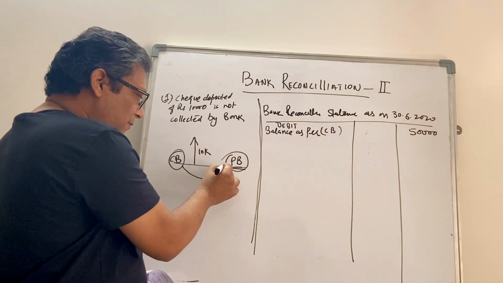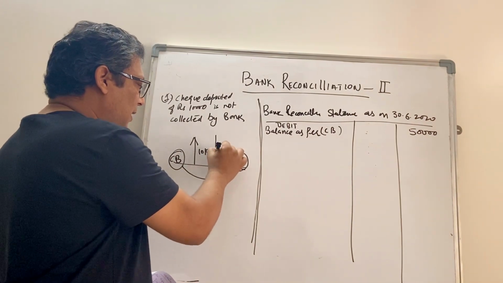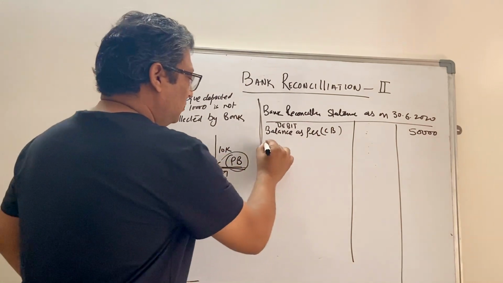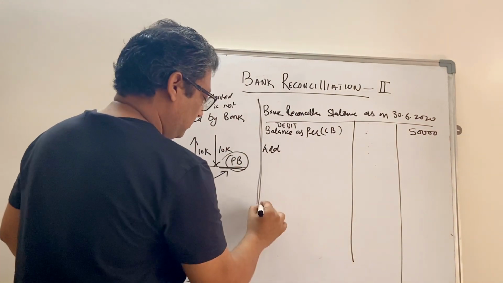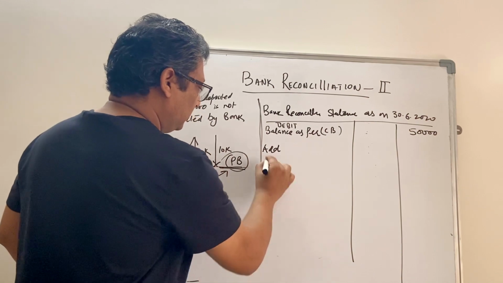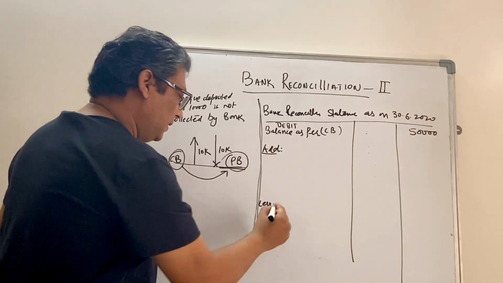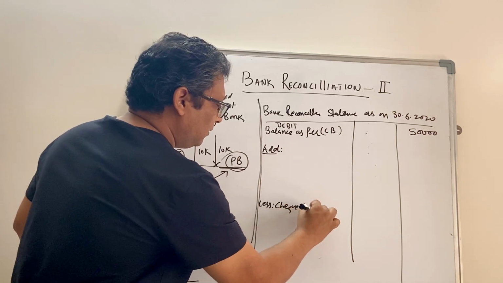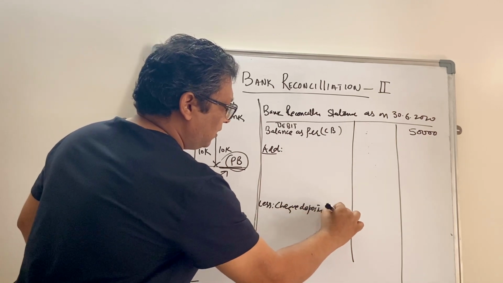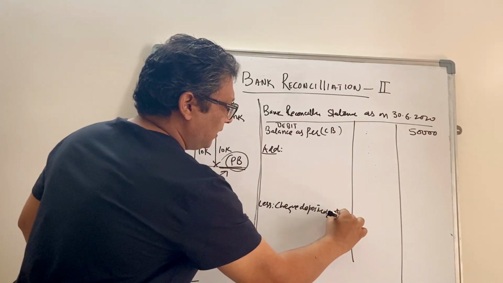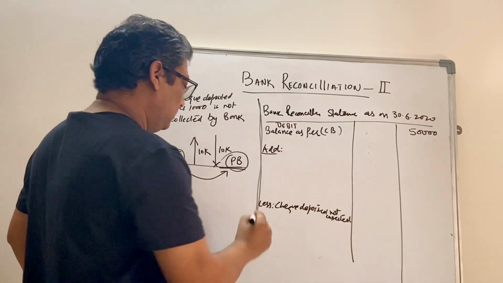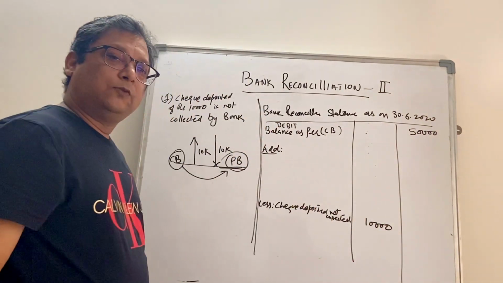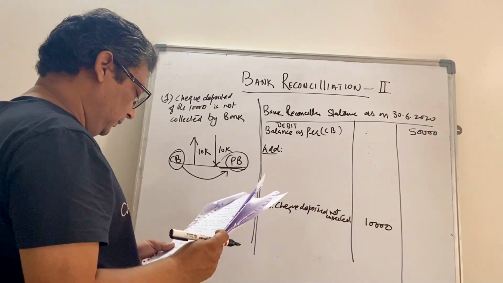So to come here, we'll bring down the balance by 10,000, right? As the arrow is going down, we'll put it under less: check deposited not collected, 10,000 rupees.